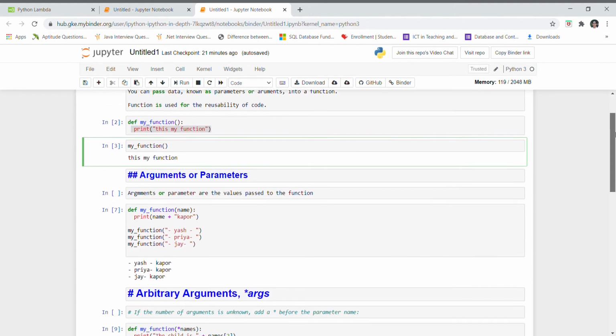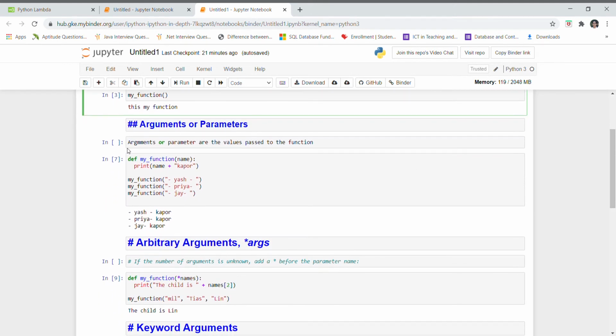We will see arguments and parameters. Arguments or parameters are the values passed to the function. See here, def is the function keyword, my_function is the name of the function, and here I am going to pass one argument or parameter. This parameter is going to be extracted whenever I call the function.